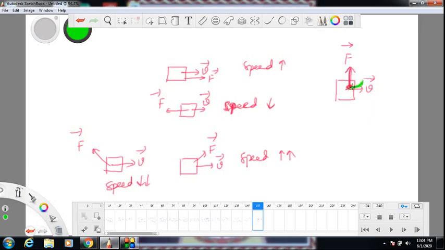Now after turning a bit, we have a new question with us. Now velocity has changed direction. Now is the force the same as in the previous case, or did it also change direction? If the force is the same as the previous case, it is still acting up. Now in the new scenario, force has a component along velocity, so speed will increase. But suppose force is also intelligent and force also changes direction, it is again perpendicular to velocity, meaning now force is acting in that direction.